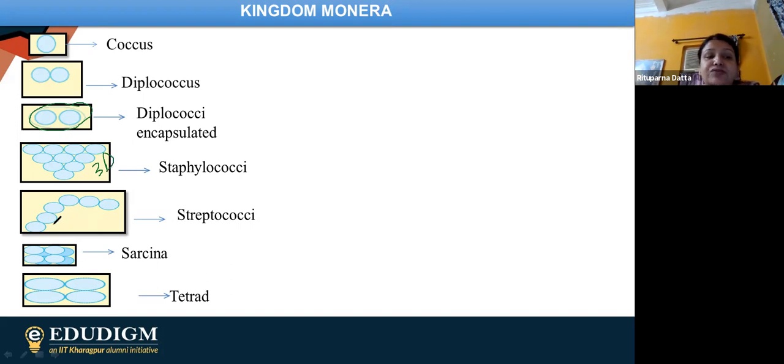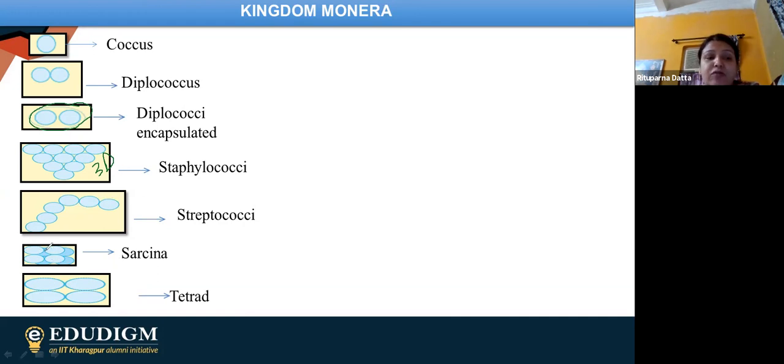Finally, we are having streptococci. So streptococci just means they are in a chain-like manner. Simple linear fashion or chain-like manner they are having. Next, we are having Sarcina. Sarcina means basically 8 cocci shapes are there which are together actually.